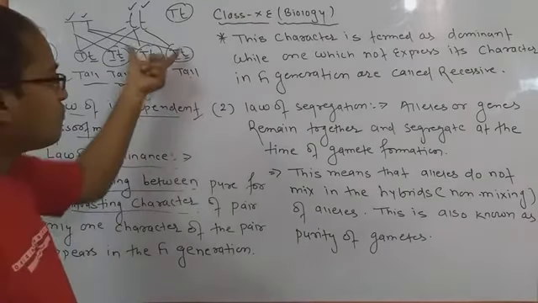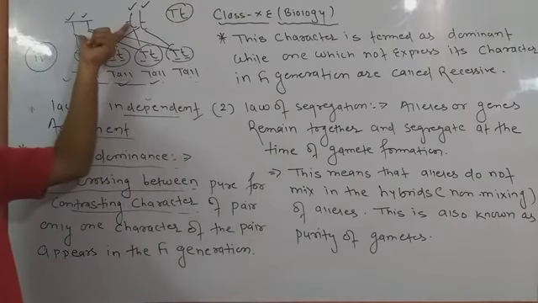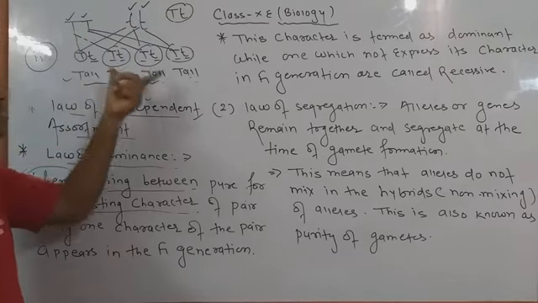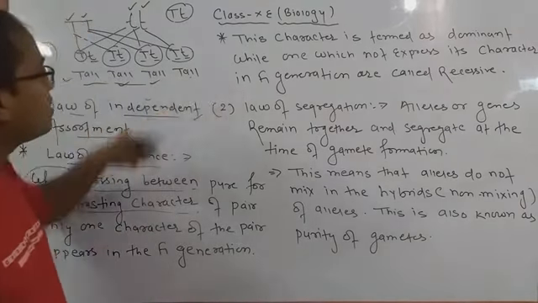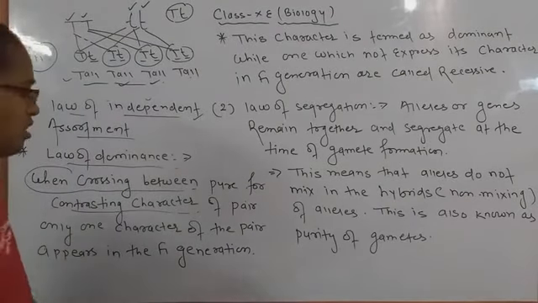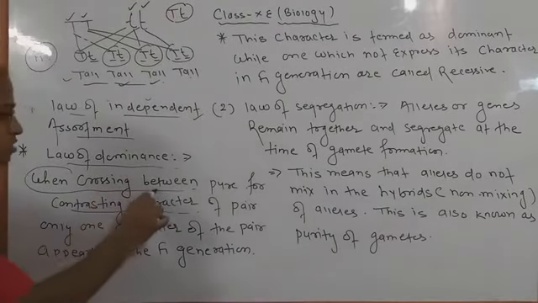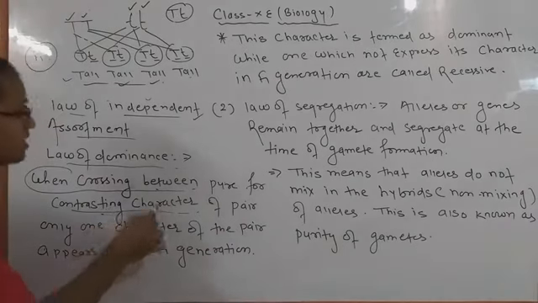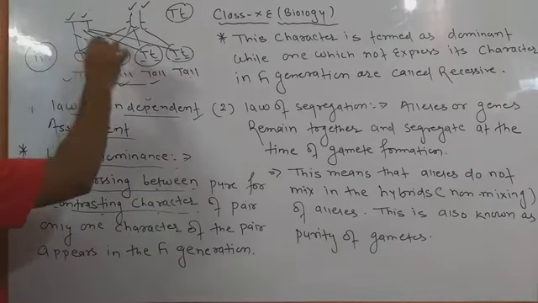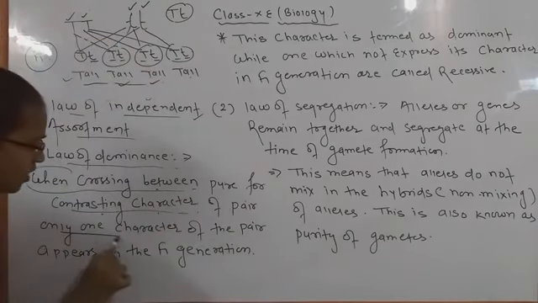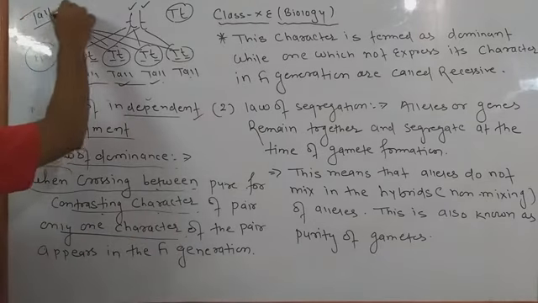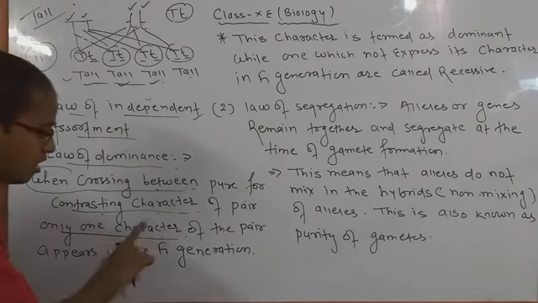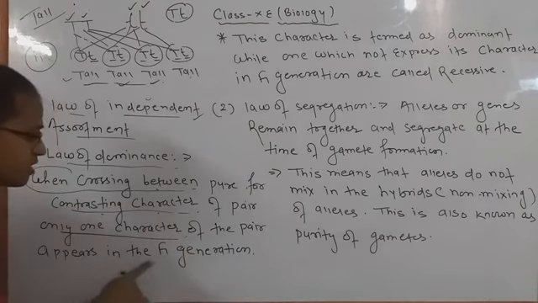It means all the progeny of two different contrasting characters appear tall, and none of them appears dwarf. So when crossing pure contrasting characters, only one character of the pair, सिर्फ एक character, the tall one, appears in the F1 generation.